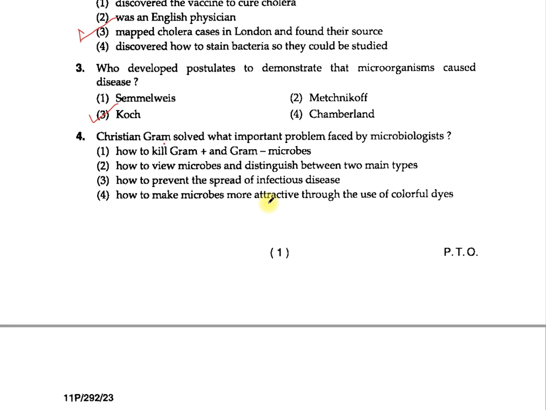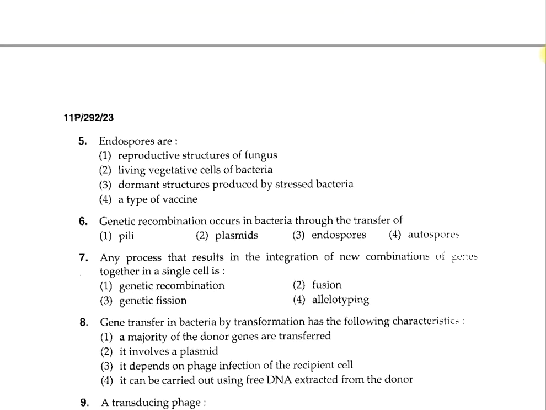Gram staining is a differential staining given by Christian Gram, because of which bacteria stain either purple or pink. If they stain purple, they are called gram positive, and pink ones are called gram negative. The staining difference is because of the difference in the cell wall composition of bacteria. So the correct option is option 2, how to view microbes and distinguish between two main types. I hope you are getting the correct answers.